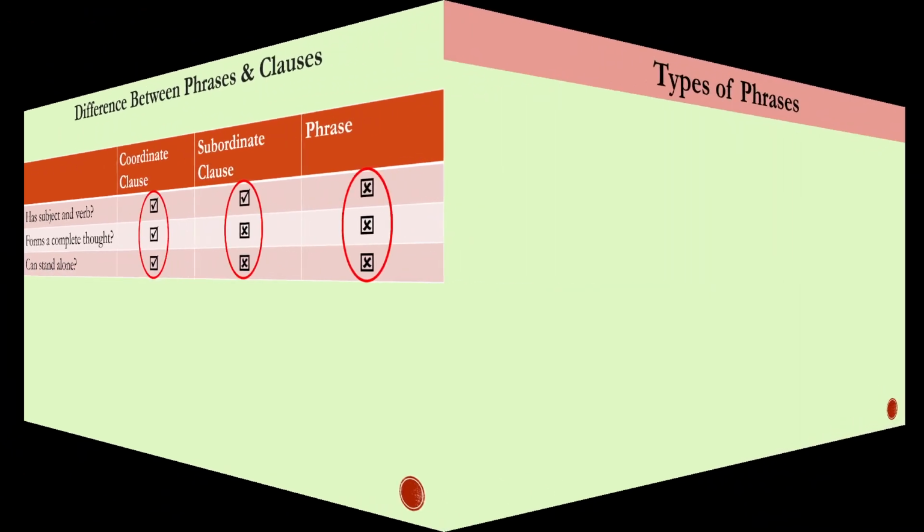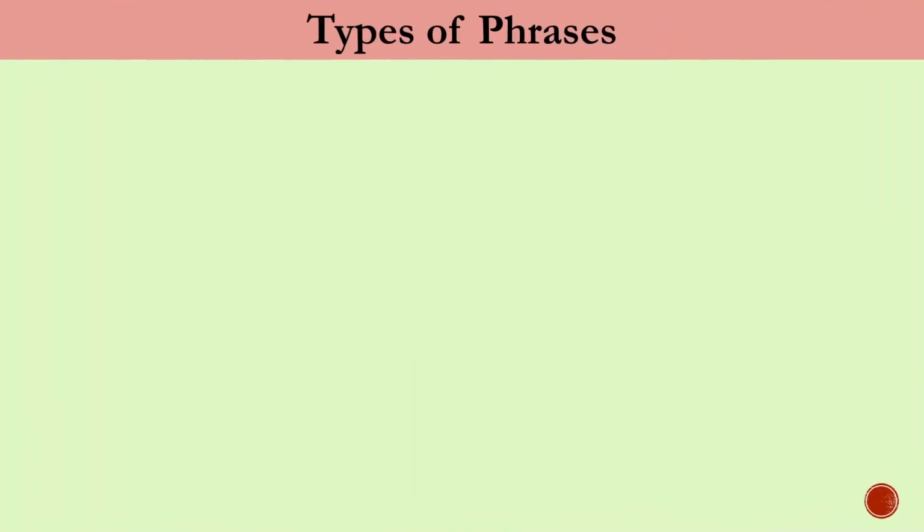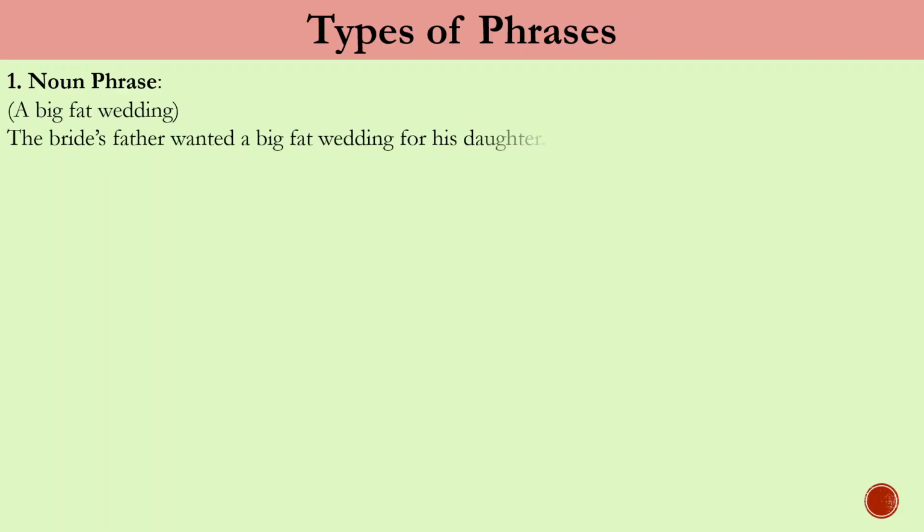Now, coming to phrases and types of phrases, first of all, we have the noun phrase. For example, a big fat wedding. Look at this sentence: the bride's father wanted a big fat wedding for his daughter. Here, a big fat wedding is a noun phrase, and the bride's father also happens to be a noun phrase.